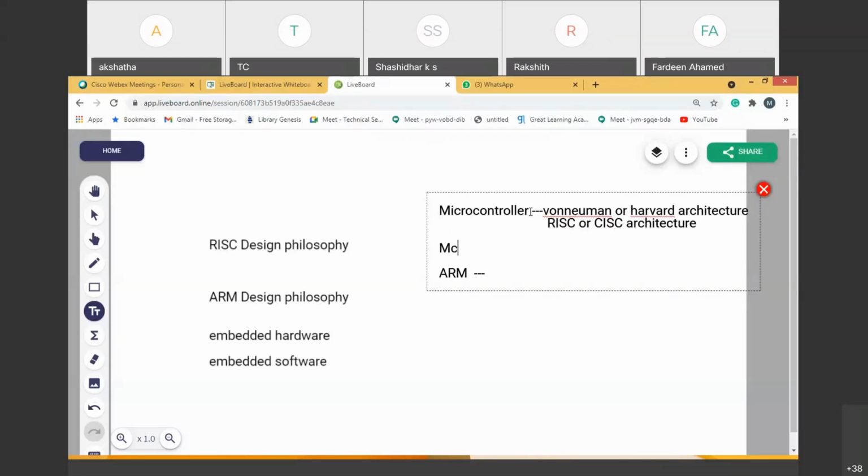A microcontroller has, what is the common architecture? It has a RISC architecture followed with von Neumann architecture generally. Or sometimes it is not mandatory to have von Neumann. It may have Harvard architecture also, or CISC architecture, or in combination. But generally a microcontroller is of RISC type and von Neumann type. Now for this, can you tell me what RISC and von Neumann architecture mean?